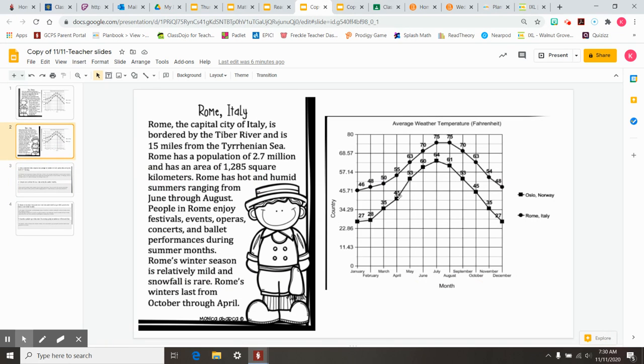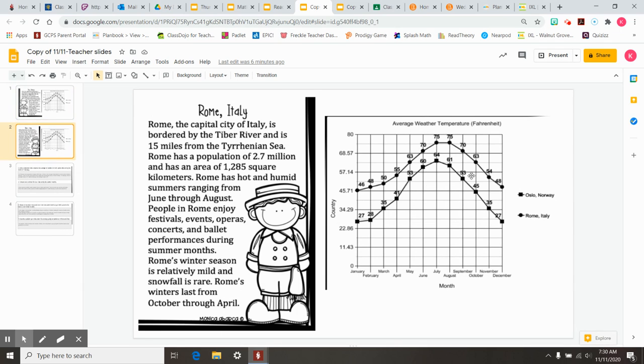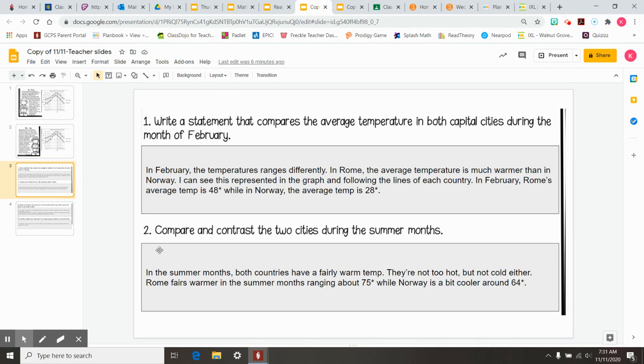So I used both of the passages to help me understand that question, as well as the information on the graph to help me better explain it. Looking at the second question, it says to compare and contrast the two cities during the summer months. Well, I know that compare means how they are alike, while contrast means how they are different. In the summer months, both countries have a fairly warm temp.